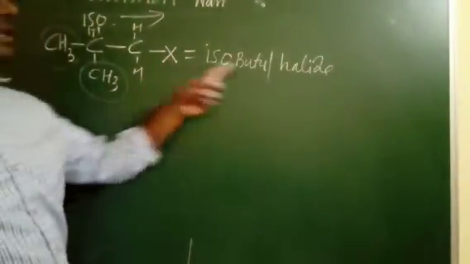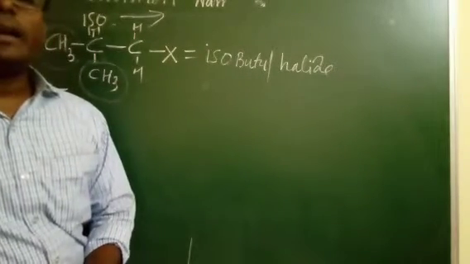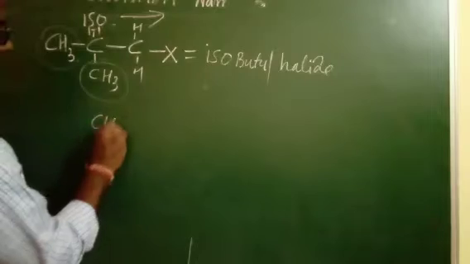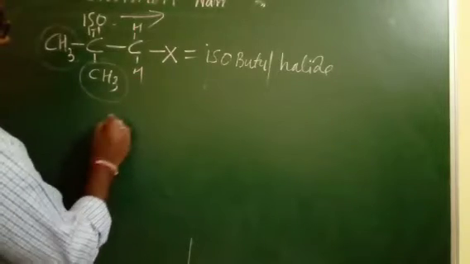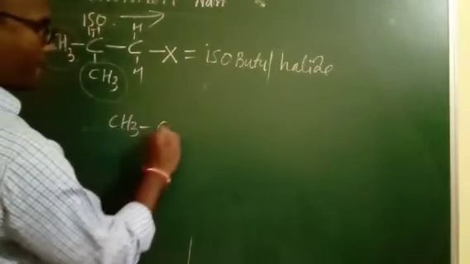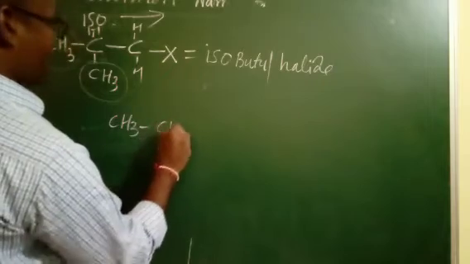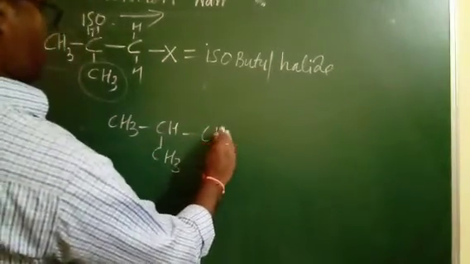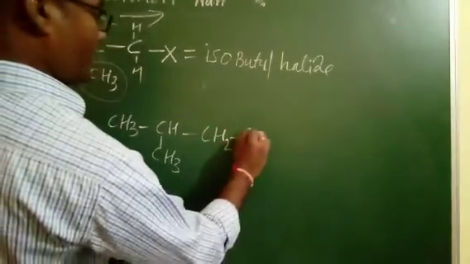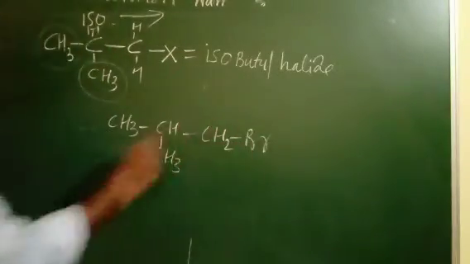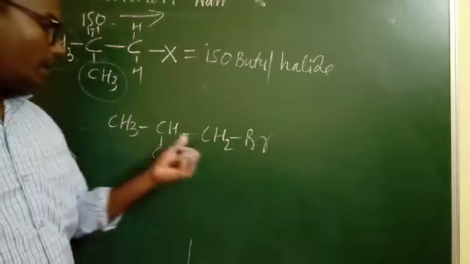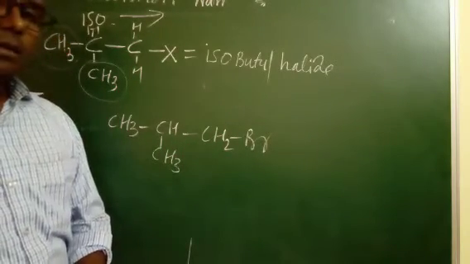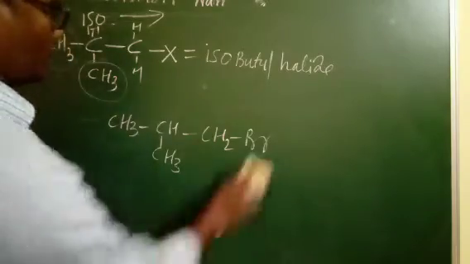Halogen as a halide. For example, if instead of halogen we use bromine here, we call it isobutyl bromide, right?